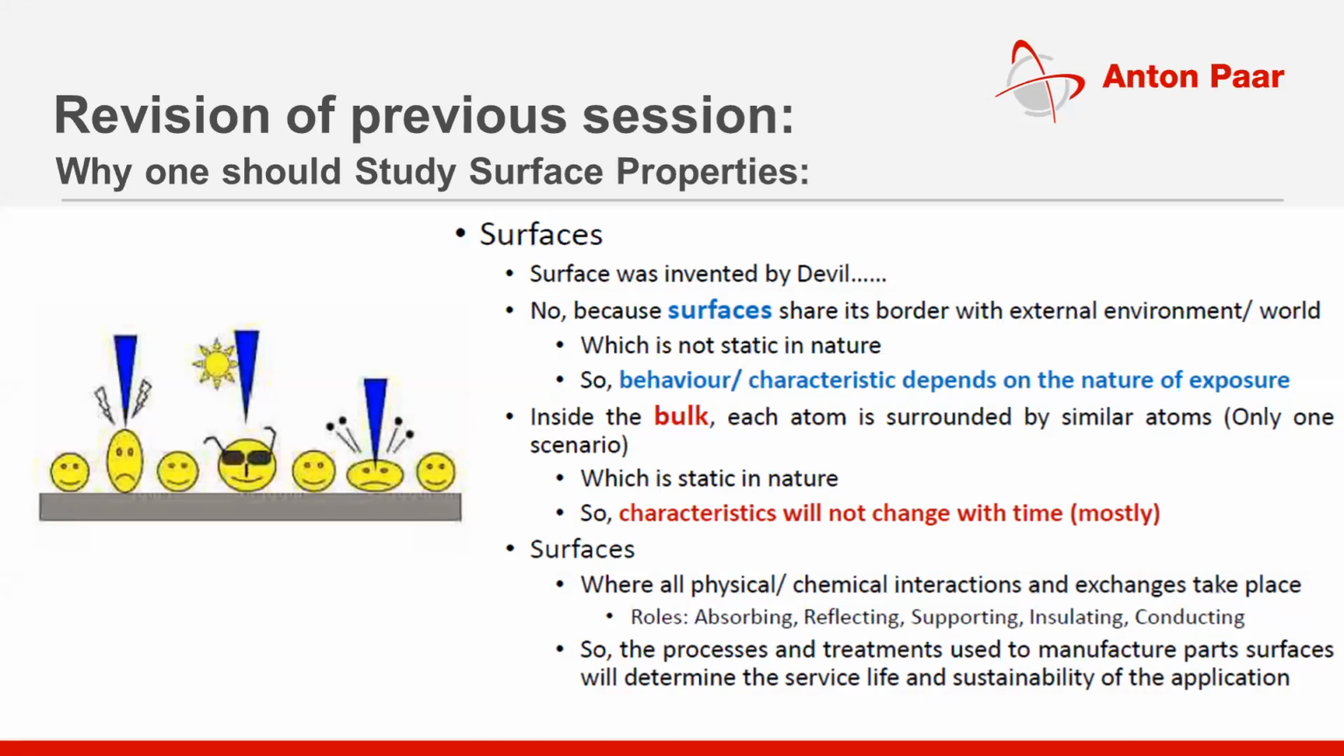Inside the bulk, there won't be much variation, as the atoms are in connection with similar kinds of atoms. So the environment is very, very confined, and there won't be many changes over a period of time. So mostly the inner part of the material remains as it is, as it is not exposed to the dynamic environment. So the surfaces, what kind of interaction?